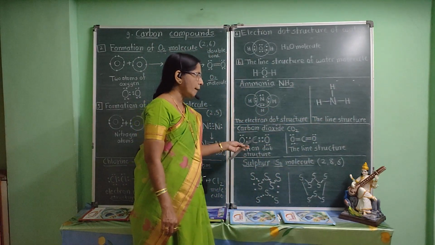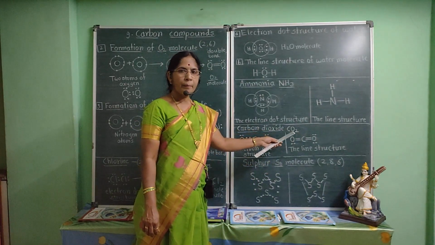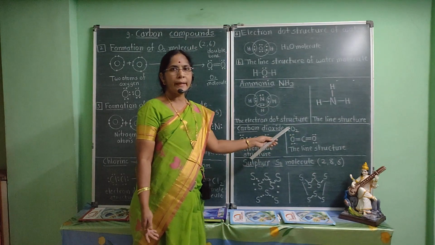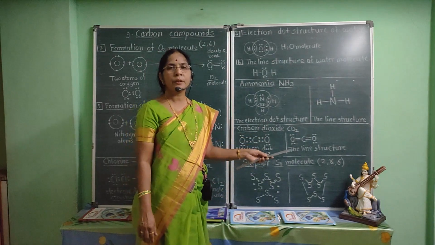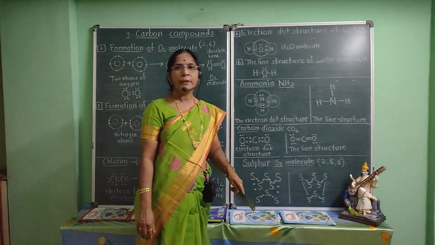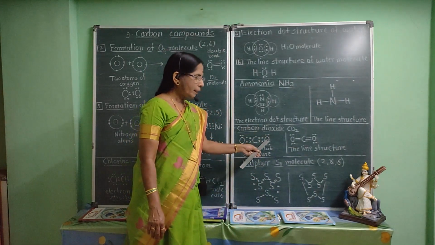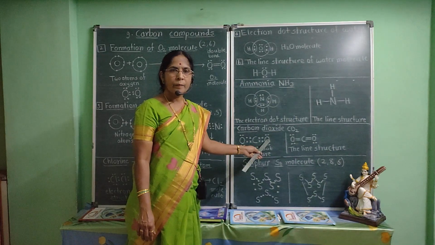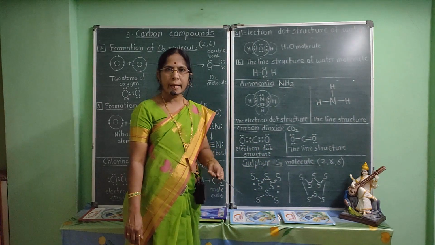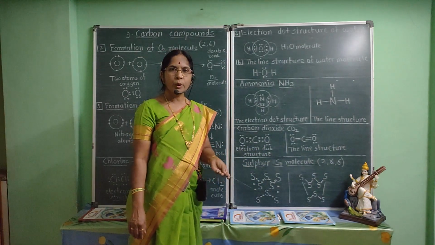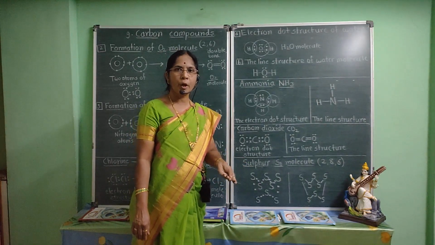Now we are going to see formation of carbon dioxide molecule. We know atomic number of carbon is 6. It contains 2 electrons in the K shell, 4 electrons in the L shell, requires 4 electrons to complete its octet and attain the electronic configuration of neon. Atomic number of oxygen is 8. It contains 2 electrons in the K shell, 6 electrons in the L shell. Oxygen requires 2 electrons to complete its octet and attain the electronic configuration of neon.